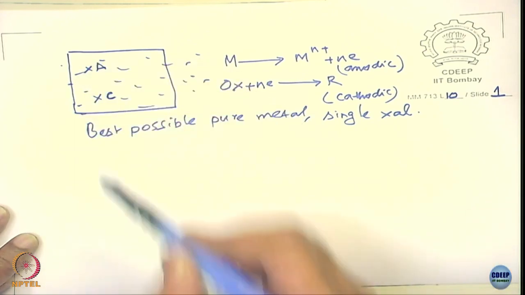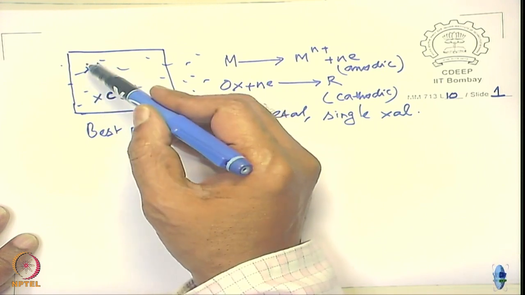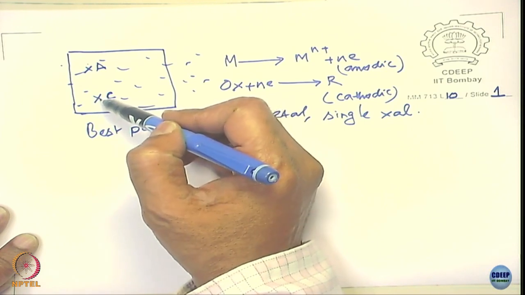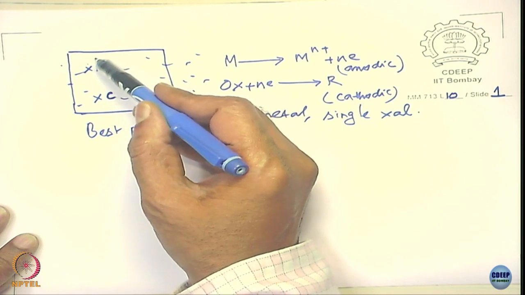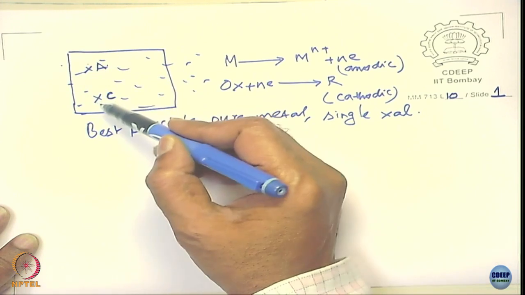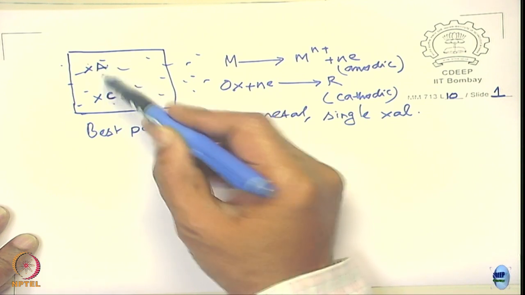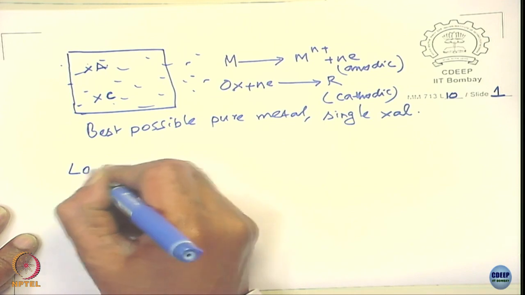Now if the locations of this anode and cathode are fixed, what happens? The corrosion becomes quite non-uniform. The corrosion becomes greater at the anodic site, and at the cathodic site the corrosion is not going to occur. You call that localized corrosion.